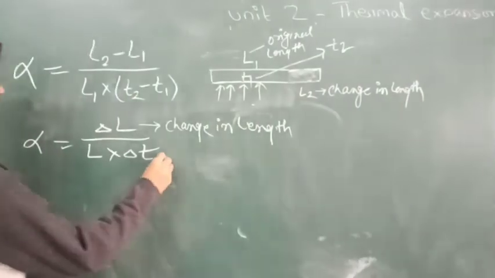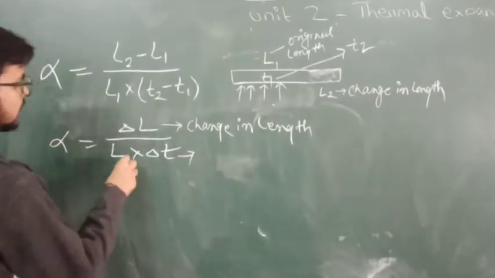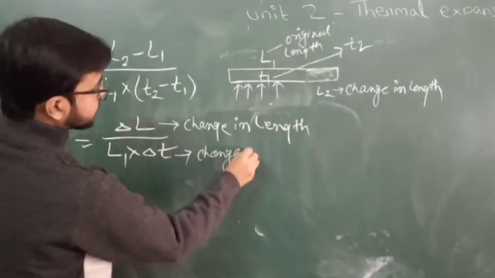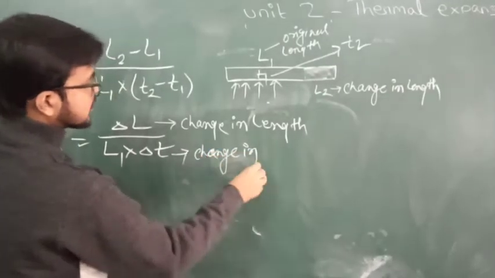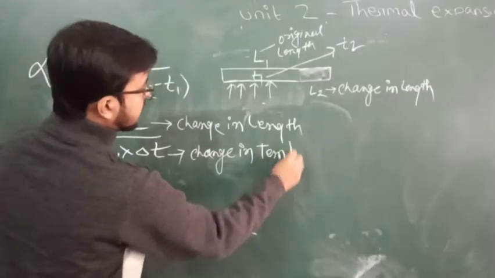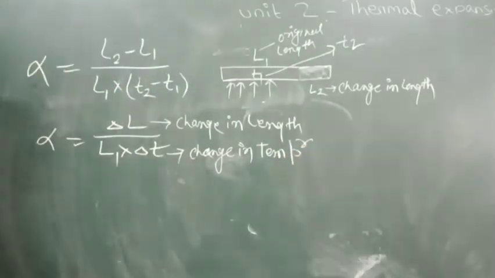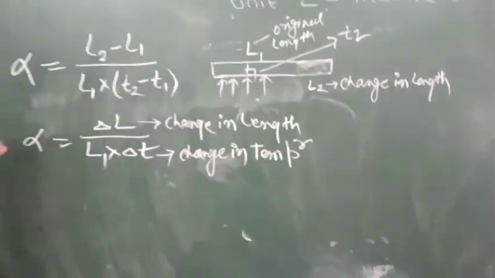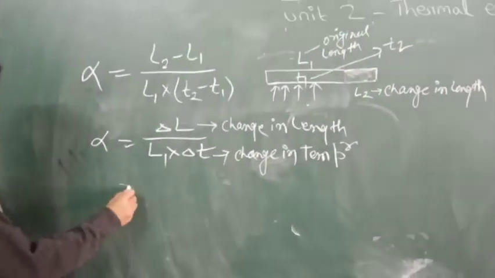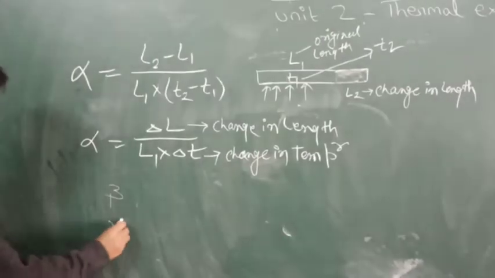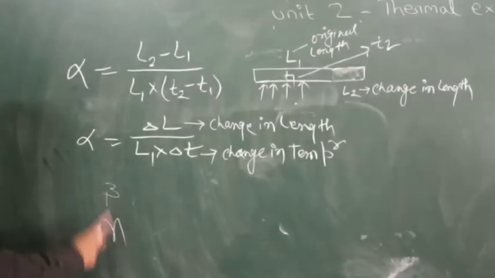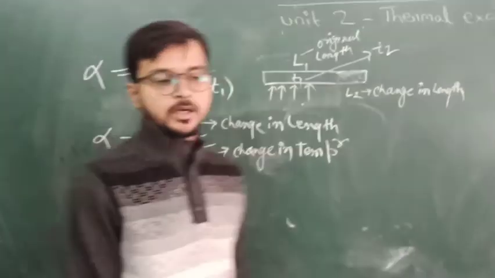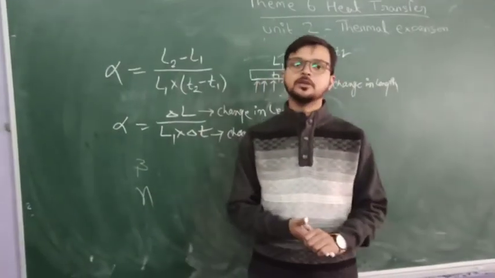Delta T is the change in temperature, a short form of temperature. So students, this is the alpha coefficient. After this, we will take the superficial coefficient, beta, and then the volumetric expansion coefficient, gamma. Now students, I hope you understood the class. Thank you very much.